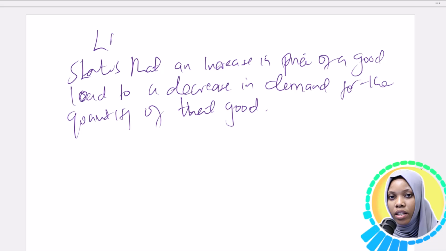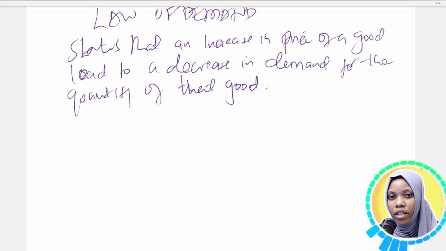That is the law of demand. An increase in price leads to a decrease in demand, and we can understand that better with a graph.